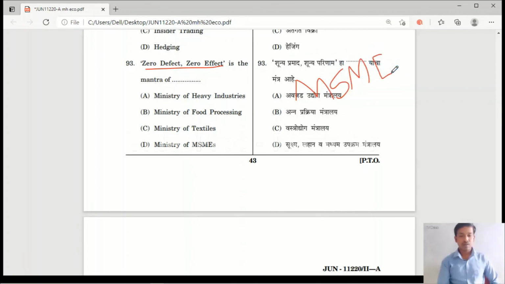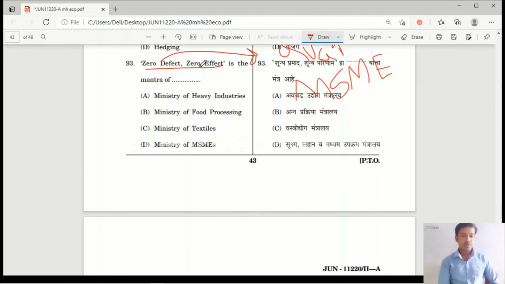What do you mean by zero defect and zero effect here? Zero defect means whatever products are produced in MSMEs, the quality of the products has to be high. High quality products should be produced. And zero effect means while producing the goods there should be no harm to the environment. Zero defect and zero effect is the mantra of the Ministry of MSME.